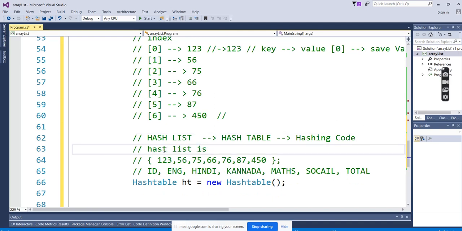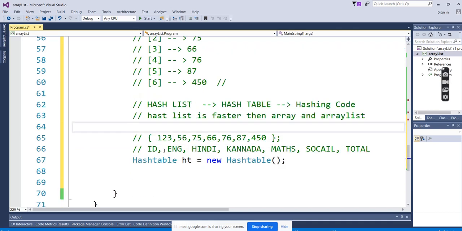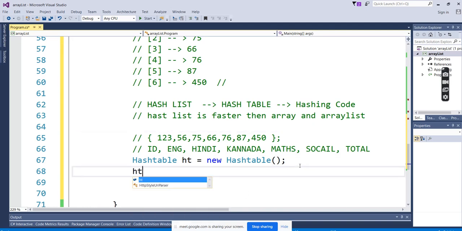The hash table is faster than the array list. Why? Because it is converting into hash code values. And you can see how to add values to the hash table.